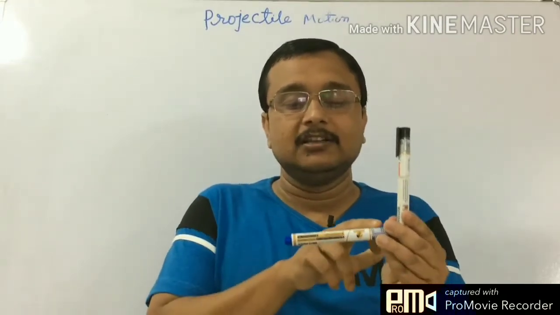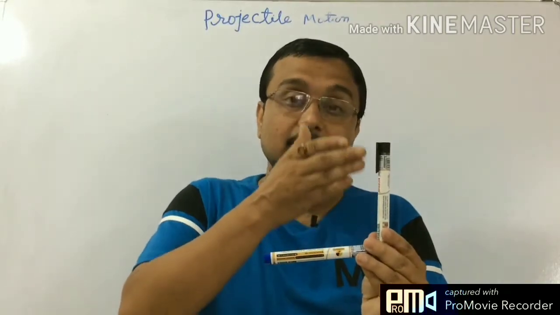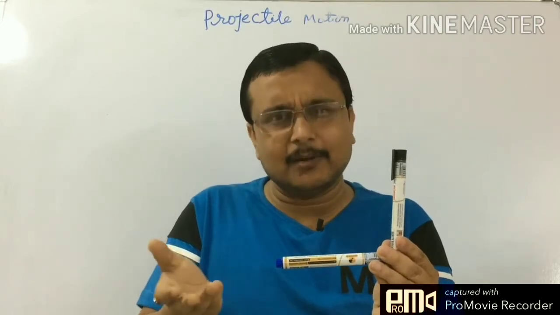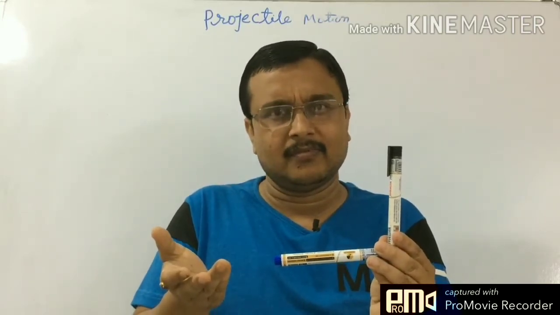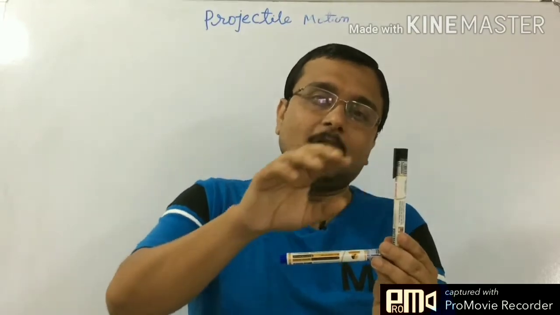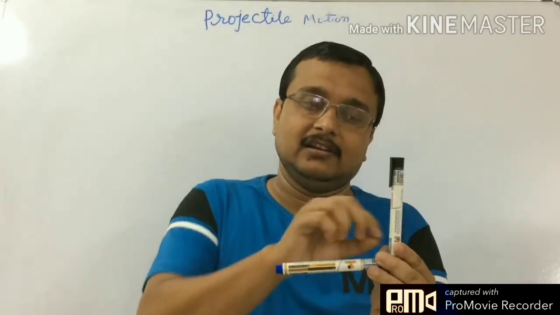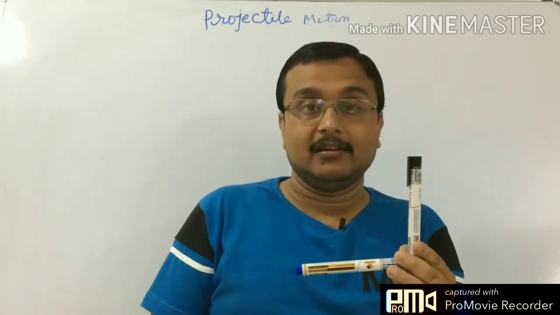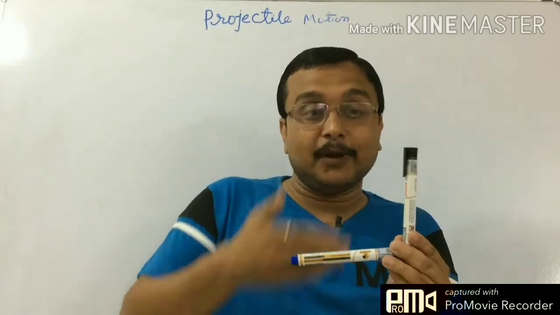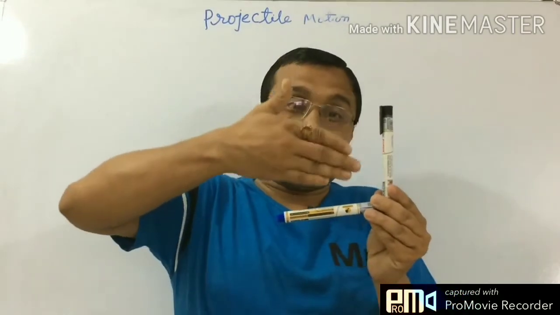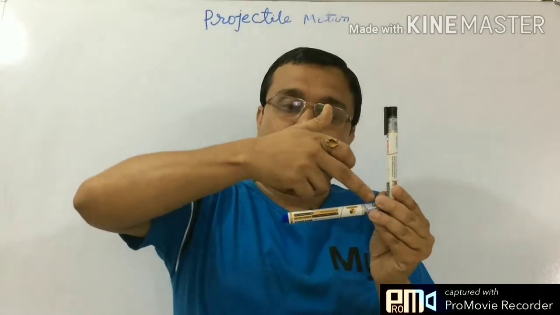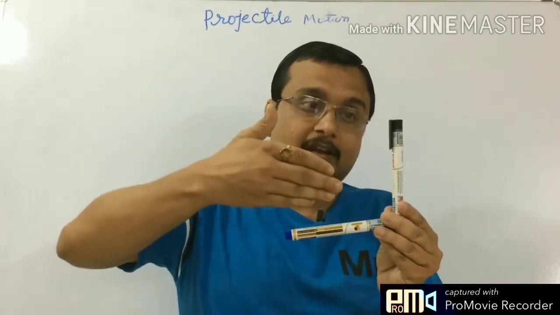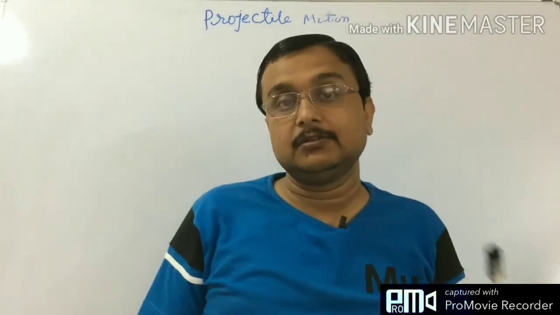So let's suppose this is our x-axis and this is our y-axis. When the particle just moves on this axis, it is a straight line motion. It means it will follow the path of any straight line. Like this is also a straight line motion. But when it is not on a straight line but moving in this plane, one axis is this, one axis is this, when the particle is executing its motion in this plane, it will be an example of two-dimensional motion.